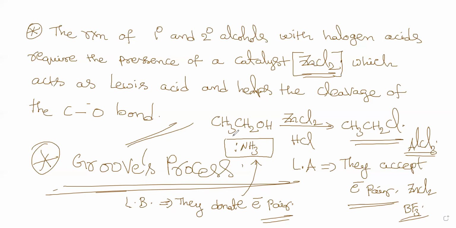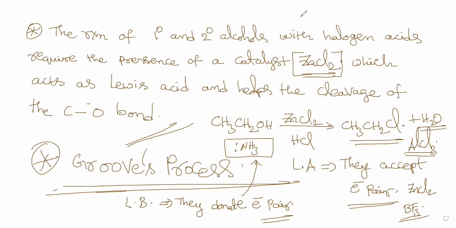They have the ability to donate the electron pair. I hope I'm clear with this one. Okay, sir. Now here the byproduct will be water. Okay, byproduct is water here.